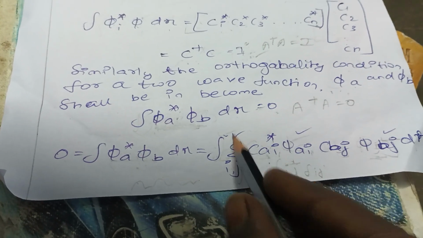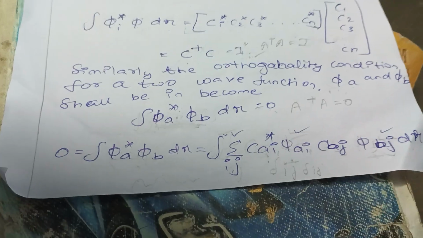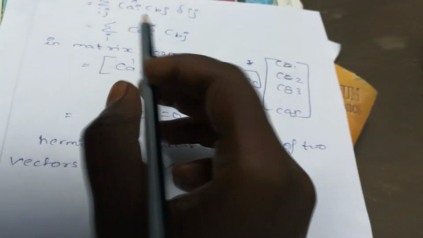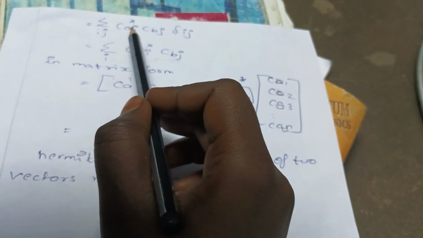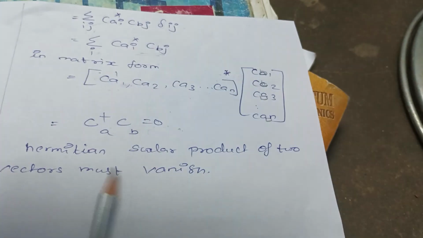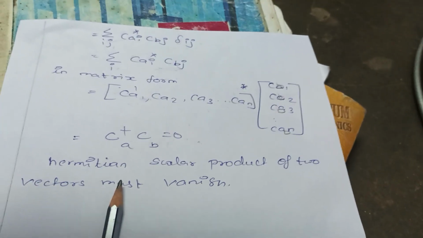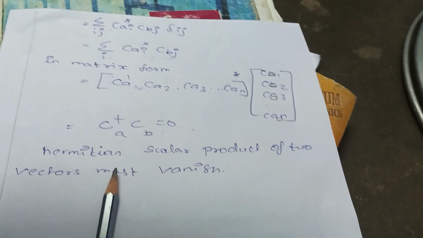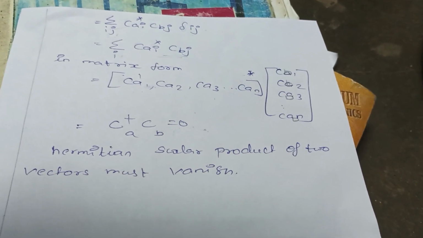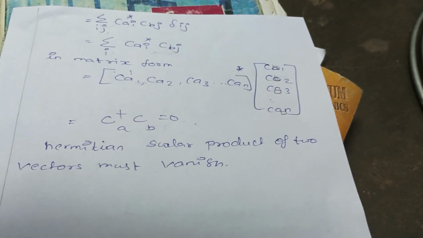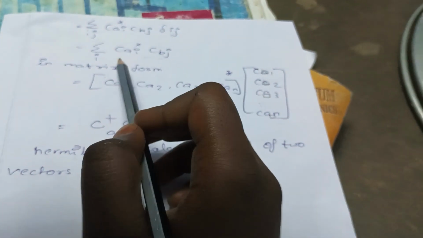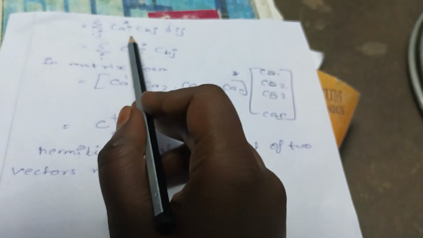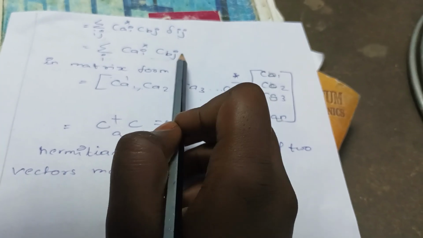So here I am substituting this term for epsilon ij. So it will become summation over ith and jth particle cai and cbj epsilon ij. I already said that we are only considering the square length of the matrix, so we are neglecting the jth particle. So it will become summation i cai star cbj.